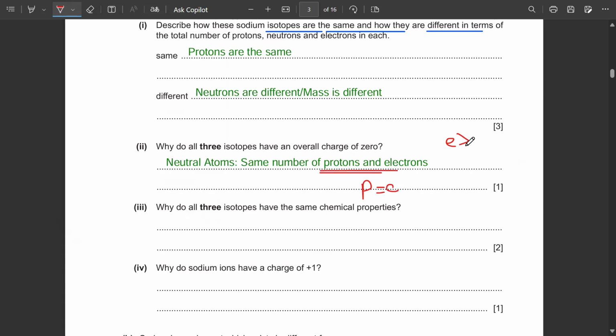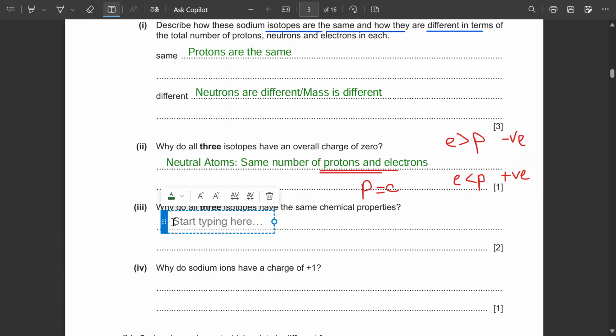In case electrons are greater than protons, that will become a negative charge. And if electrons are less than protons, then that will mean a positively charged atom. Next is, why do all three isotopes have the same chemical properties? Chemical properties depend on the electrons. Because all these three isotopes have the same number of electrons, these electrons would be responsible for the same type of bonding.